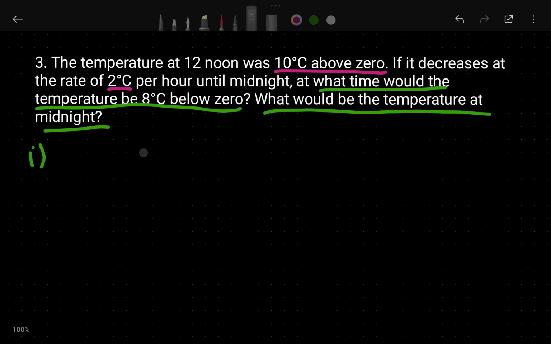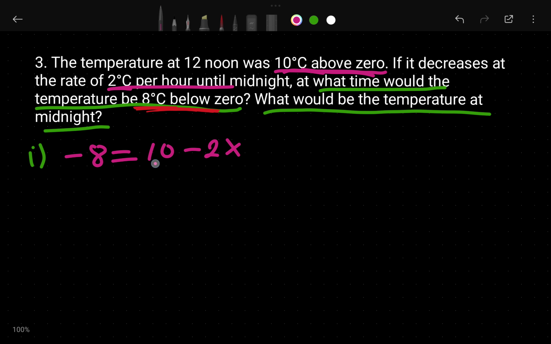In a simple way I can tell you. First let's see this. The first question is this one only. It is telling minus 8 degrees below. Below means minus 8. Then put an equal sign. Then the total temperature above is 10 degrees, so write 10. After that, it is decreasing by minus 2 degrees, in minus 2 degrees Celsius it is decreasing.